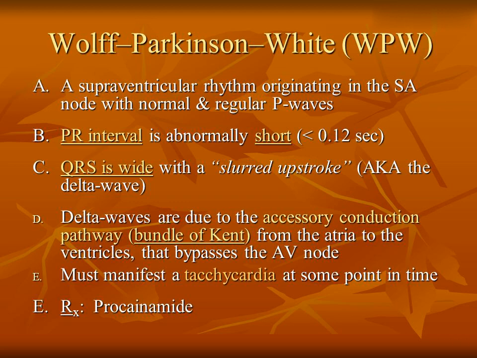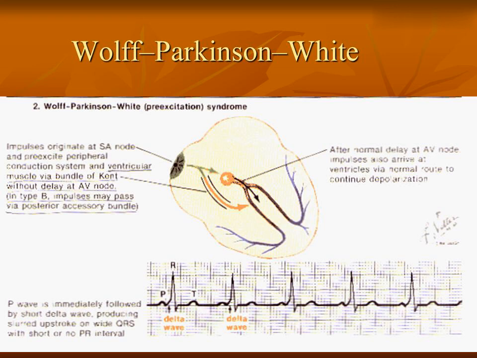A. A supraventricular rhythm originating in the sinus node with normal and regular P waves. B. PR interval is abnormally short, less than 0.12 seconds. C. QRS is wide with a slurred upstroke, aka the delta wave. D. Delta waves are due to the accessory conduction pathway, the bundle of Kent, from the atria to the ventricles, that bypasses the AV node. It must manifest a tachycardia at some point in time. E. Rx: procainamide. Wolff-Parkinson-White.